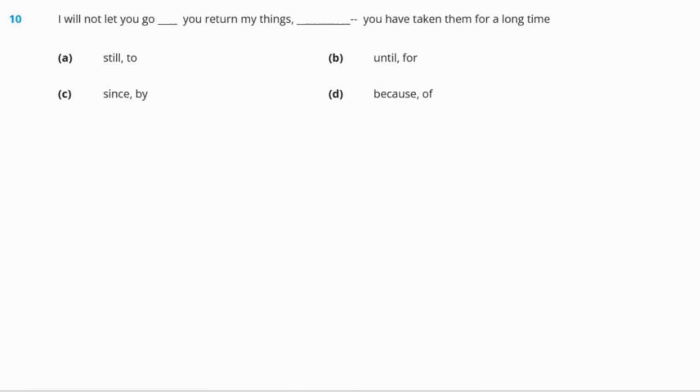Why? Because until means till the time. Till the time you return my things. So let us take the other options as well. Next is since you return. No, doesn't sound nice. And the last one is because you return my things. Again, this shall not be the answer. So the right answer definitely will be option B. Until you return my things, for you have taken them for a long time. Like why are you required to return my things? You are required to return my things because you have taken them for a long time.